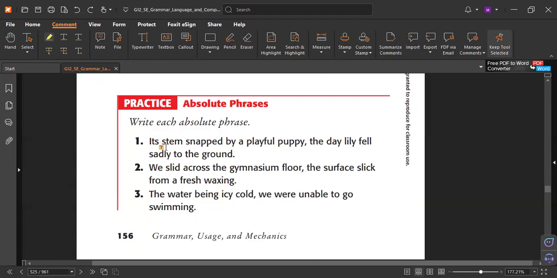Let me answer number one to help you out. The stem snapped by a playful puppy. So, the stem snapped or was snapped? It must be was snapped. That is the absolute phrase. But wait, check the rest of the sentence. The day lily, subject, fell, verb, sadly, correct. Subject, verb, complement. This part is the sentence, and this part is additional information, so it's the absolute phrase.